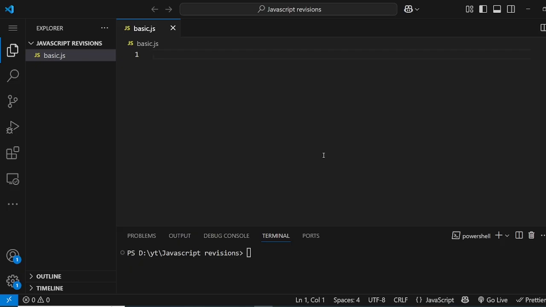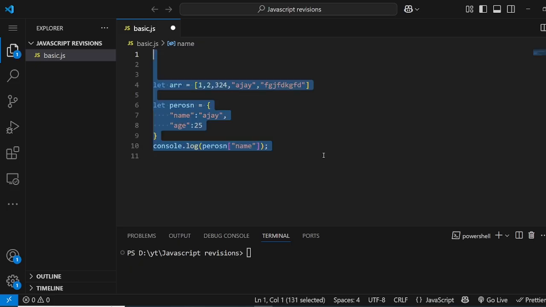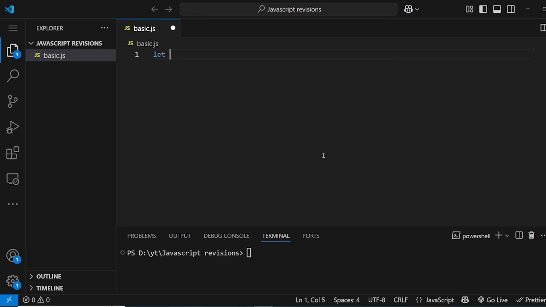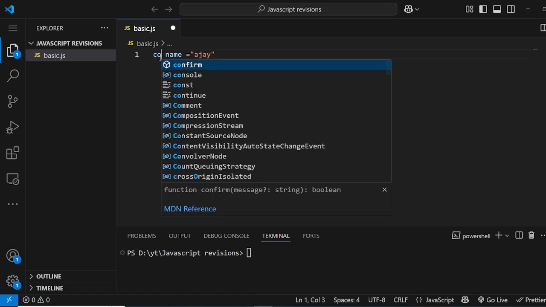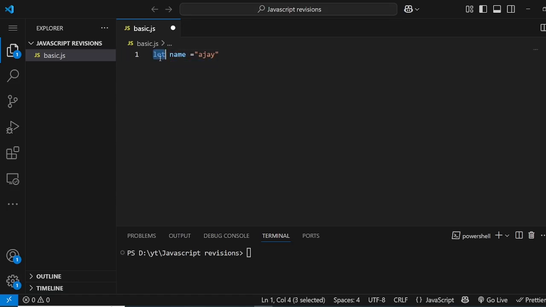And there are certain ways we can make variables. We can use the var keyword, name, and we can store the value like this, Ajay. And we can also do let name Ajay. This is also valid. We can say const also. The only difference is this: when we write the name using let, we can change it to Vijay, and it will be absolutely fine.